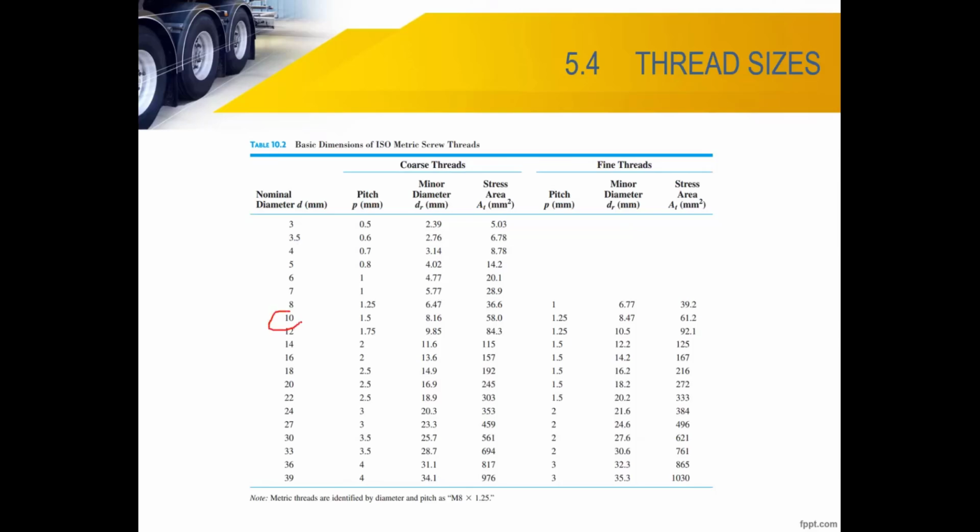For tensile load, since FA we calculated is 3.64 kilonewton, it is normal stress, axial load 3.64 over the cross-section area. I'm not using pi over 4 times 10 squared, because for tensile load, when they are jointed together, they already have initial tension. We don't use it for tensile load. Be careful about this. You have to remember this. Use AT, not pi over 4 times 10 squared. Use this one, already calculated. Clear, class? Tensile area AT is 58 millimeter square. So take note of it. I'm using 58, not pi over 4 times 10 squared.